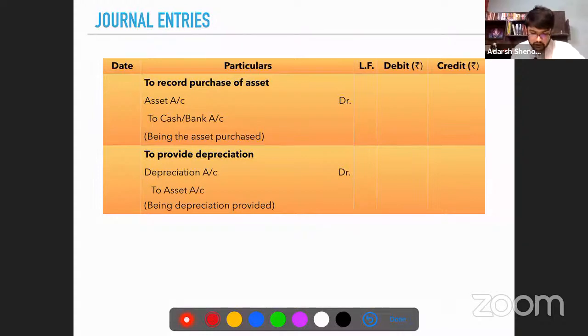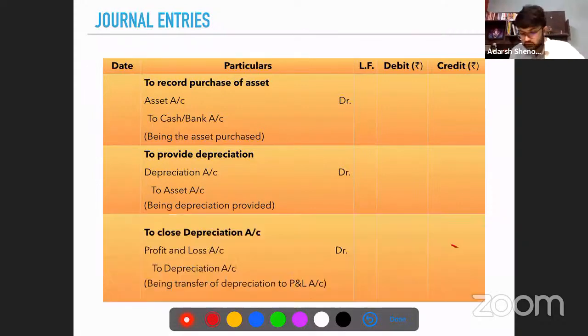Then you have to close the depreciation account by transferring the balance in the depreciation account to the profit and loss account. This also I told you, right? All these entries also we have discussed. Purchase of asset, you already know. Asset account debit to cash or bank account. This was the journal entry to provide for depreciation. I hope everyone is comfortable with this. Yes or no? Yes.